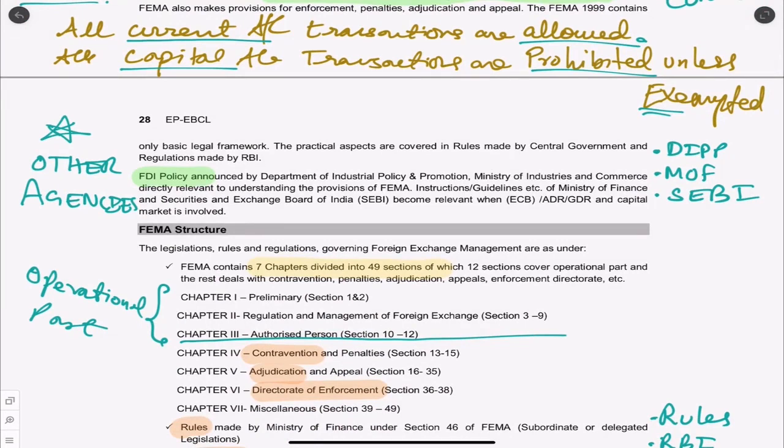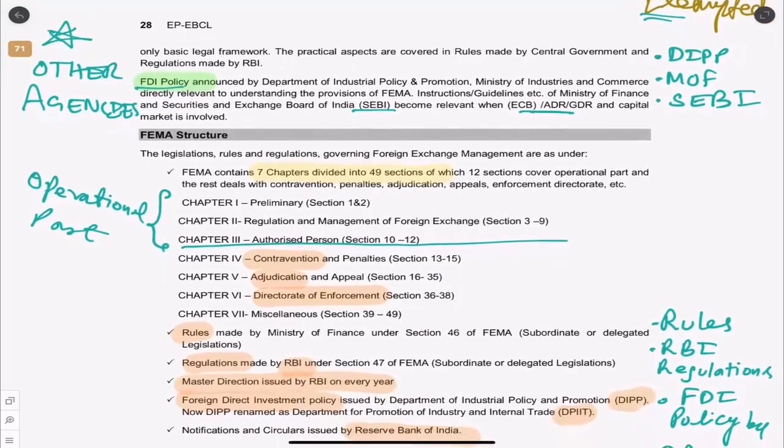So, we have the DIPP, whose name has now been changed. Whenever we have the FDI policy, it comes under that department. Then we have the Ministry of Finance, which gives the different guidelines and instructions. Then we have SEBI, when we come to ADR, GDR. So these are the authorities involved apart from the FEMA law, and this is important for us to know.